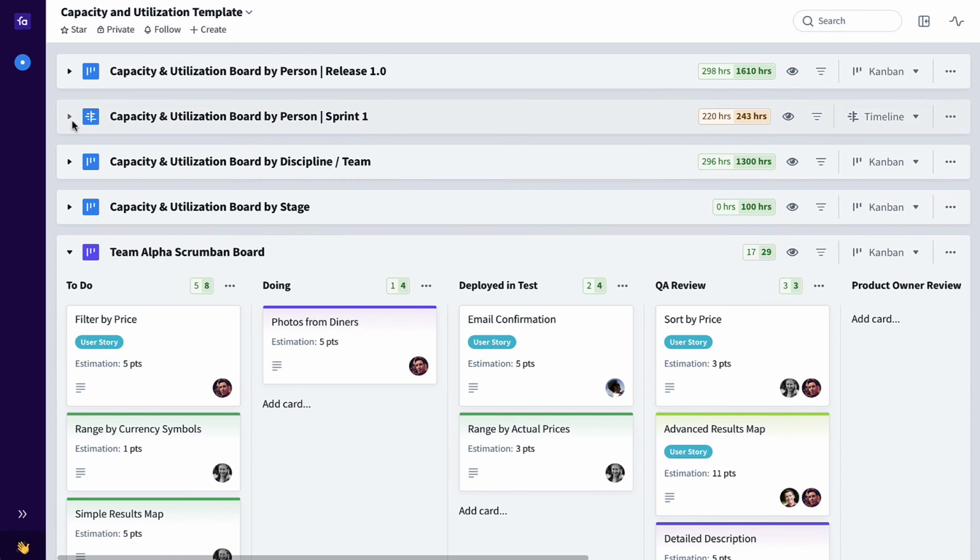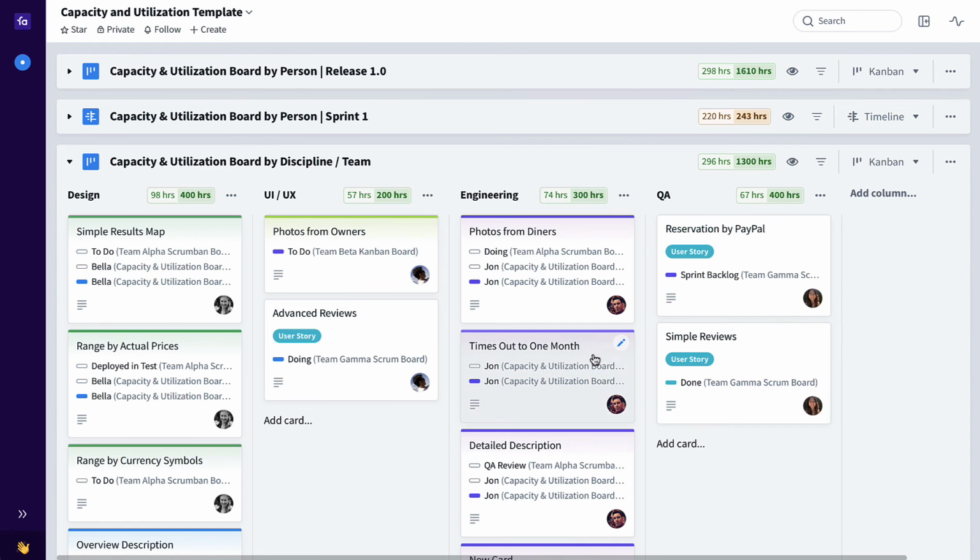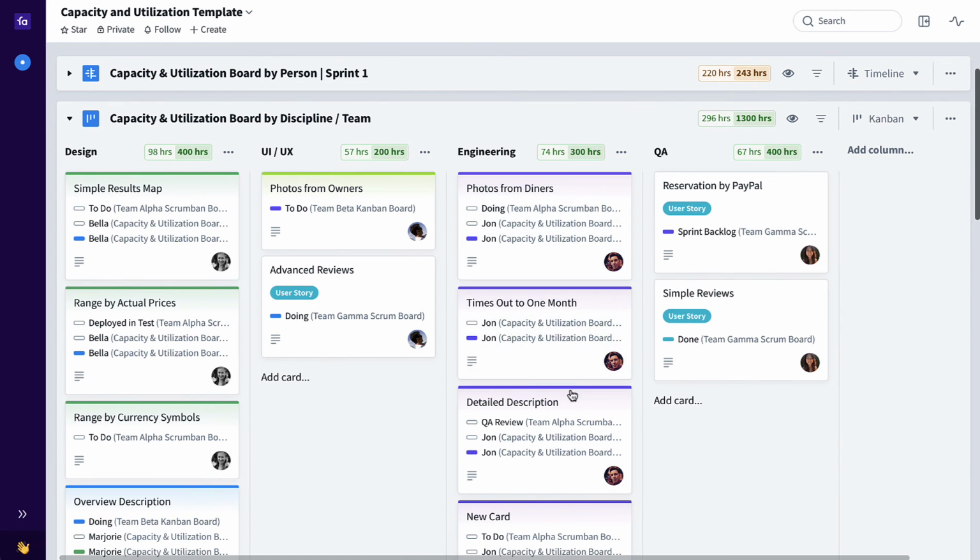You can also see these capacities by discipline. So John is an engineer in this particular example. So when that work was assigned to John, it also added that work to an engineering column. Here we have capacities by discipline for whatever this time box happens to represent. Maybe it's an entire release, maybe it's a single sprint, that's up to you.